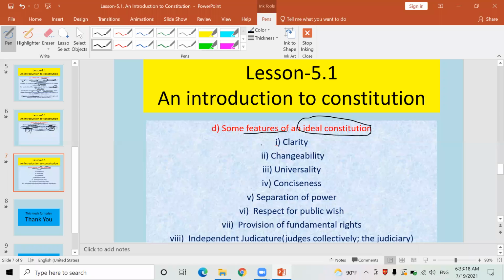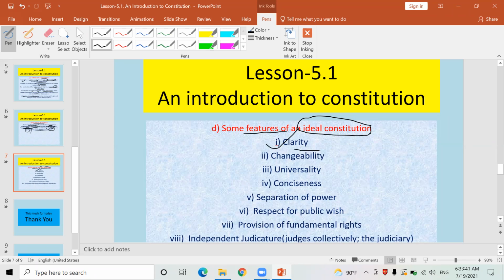Look here, number one, the first feature of the best or ideal constitution is clarity. In any constitution, all the schedules and parts, whatever is mentioned as laws, as established decisions, as a collection of fundamental principles, should be clear.